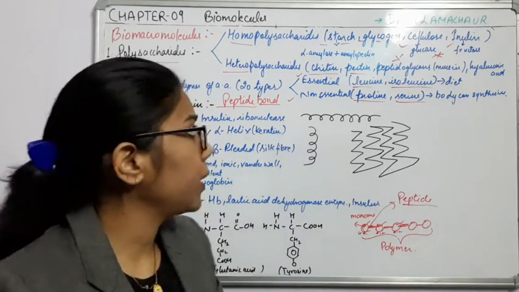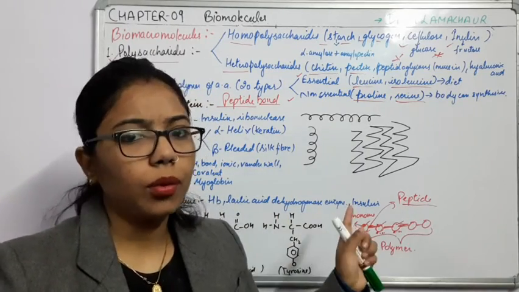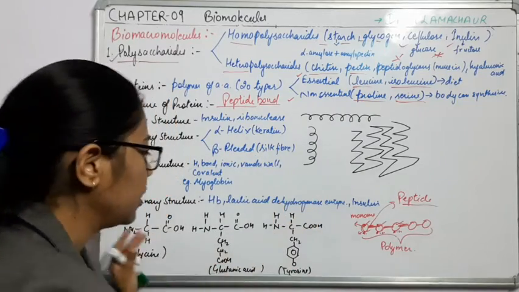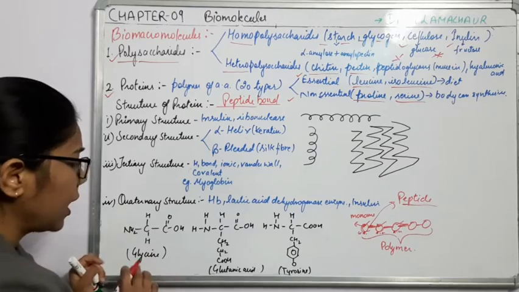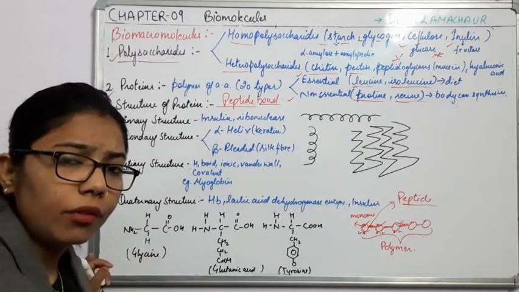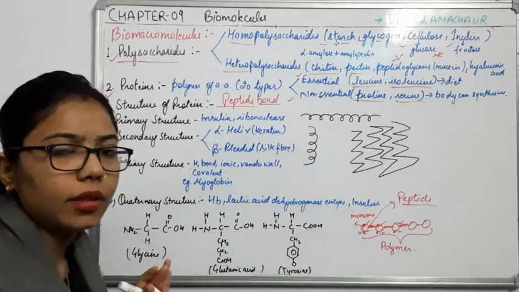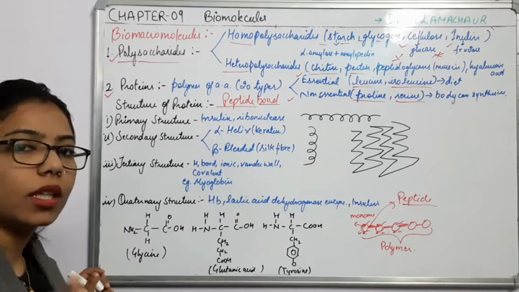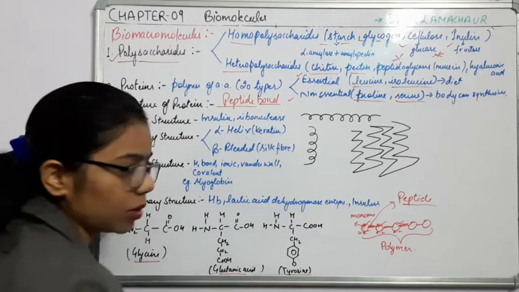Make sure that you know what the peptide bond is and where it is present. Now, how is this peptide bond forming in case of proteins? For that we will understand it with this structure which I have drawn here. I said protein is formed by combining different types of amino acids. So here I have taken three different amino acids: glycine, glutamic acid and tyrosine.